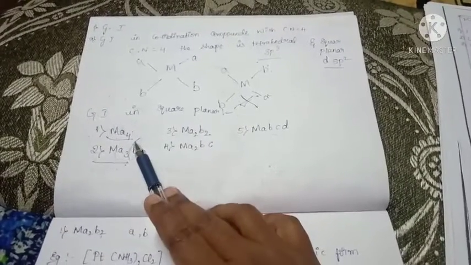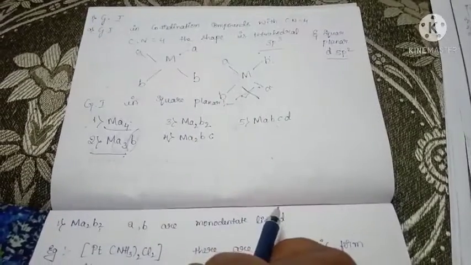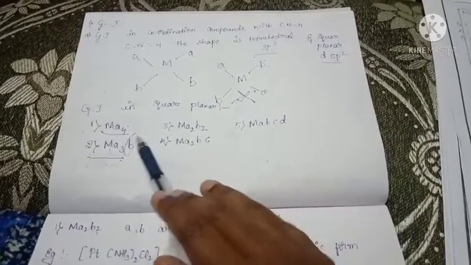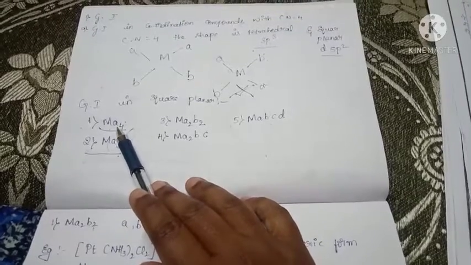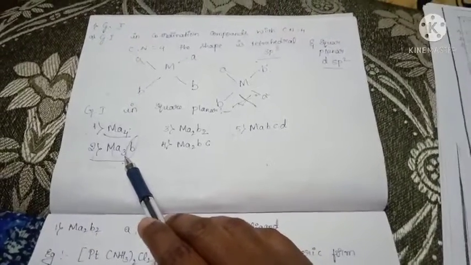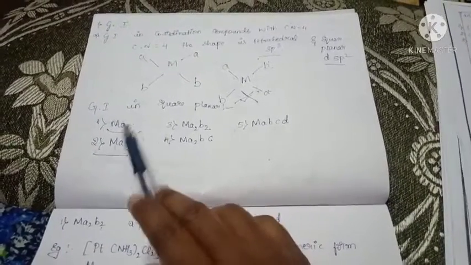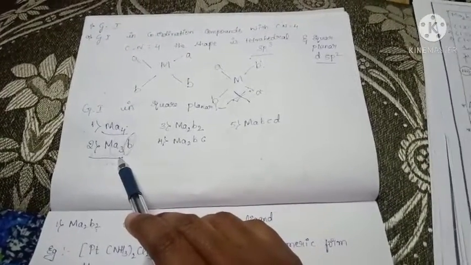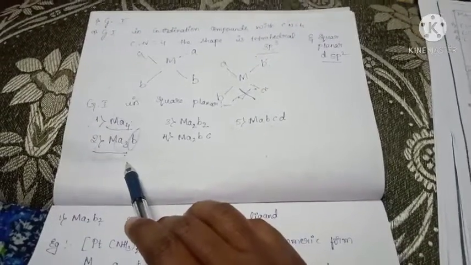The first rule is that at least 2 ligands should be the same, and at least 2 different ligands should be present. Here all 4 ligands are the same. Here also 3 ligands are the same, so it does not exhibit geometrical isomerism.